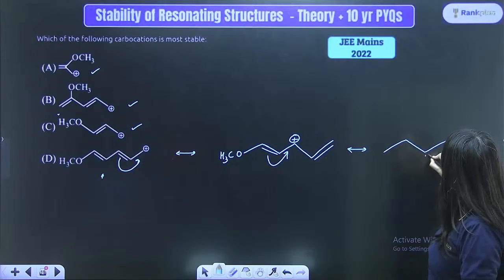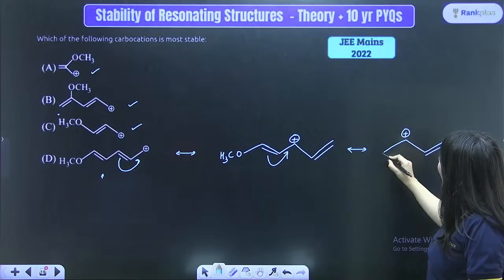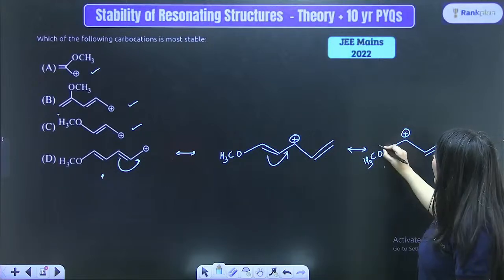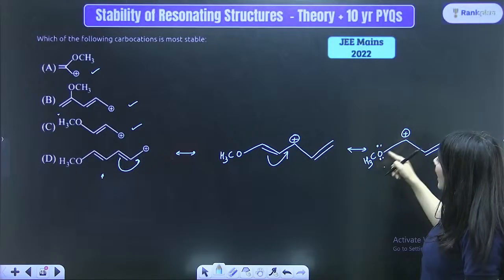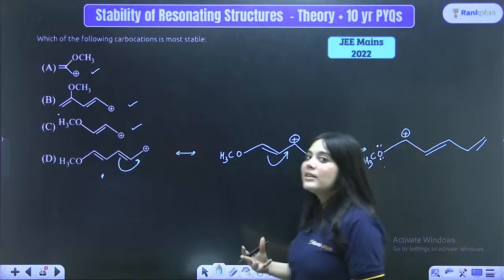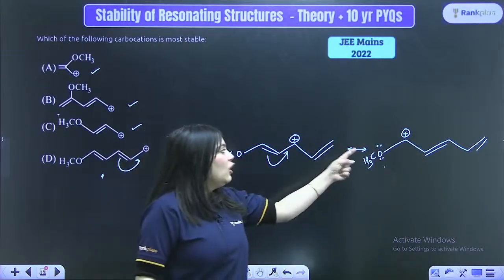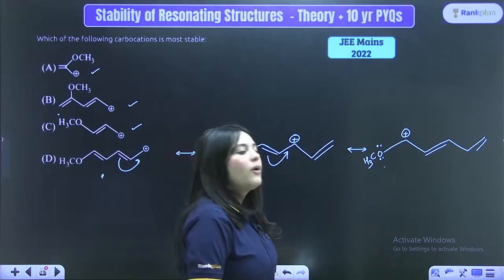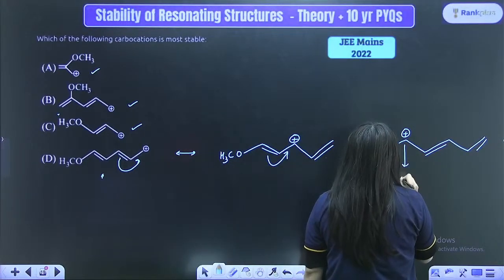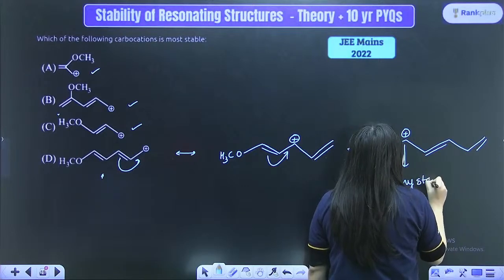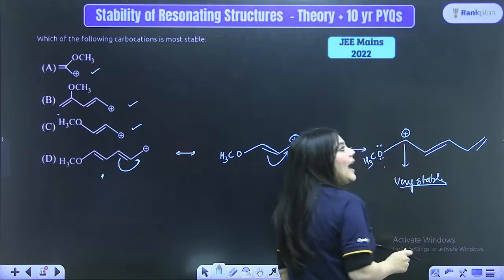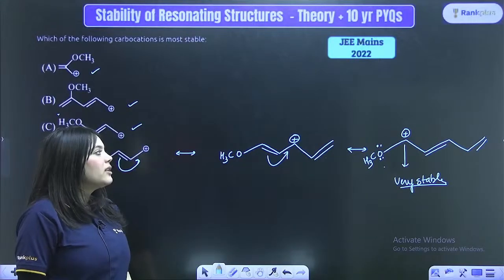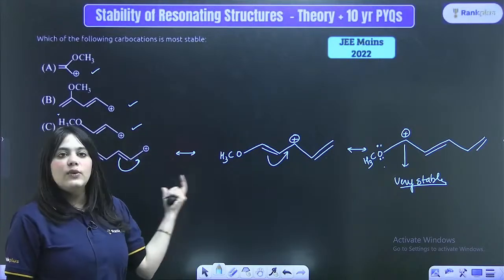This will again show resonance, so the positive charge will come here, and here there is the OCH3 atom. Remember one thing, whenever a positive charge is right next to an atom which has lone pairs, then that is a very, very stable positive charge. So this positive charge becomes very stable. Remember this: whenever a carbocation is right next to an atom which has a lot of lone pair of electrons, then that positive charge is very stable. So I've drawn the resonating structure in the D option.